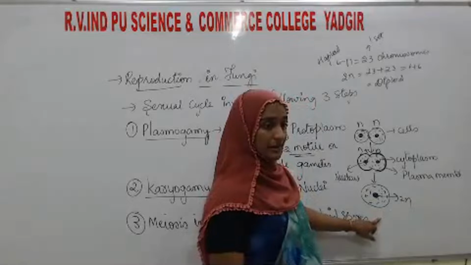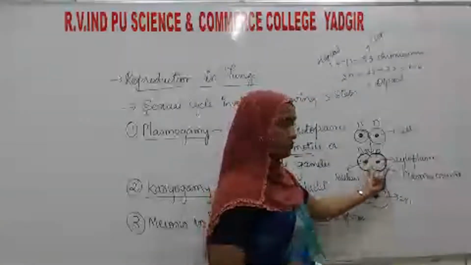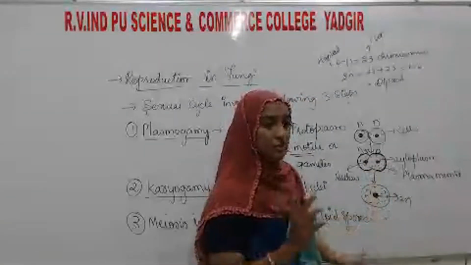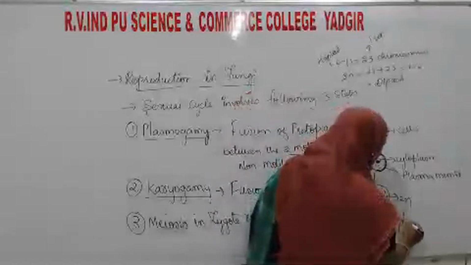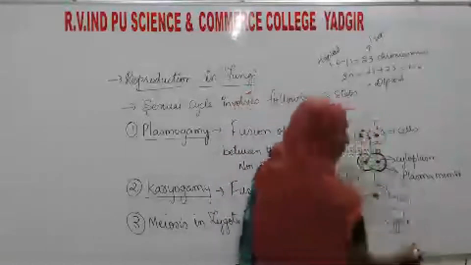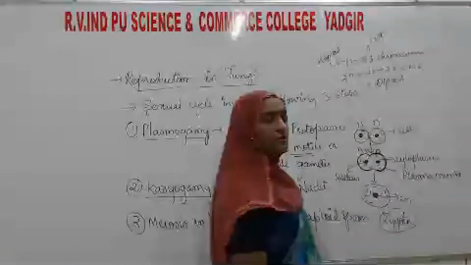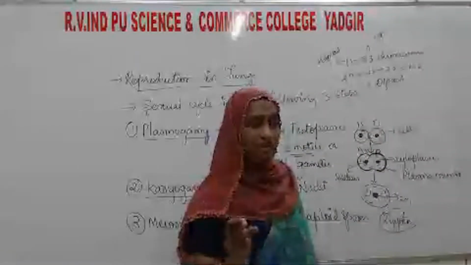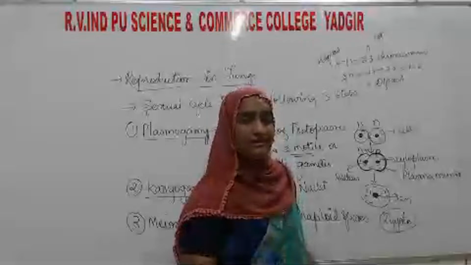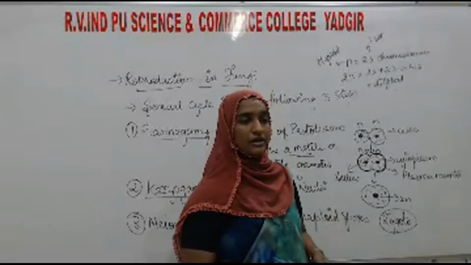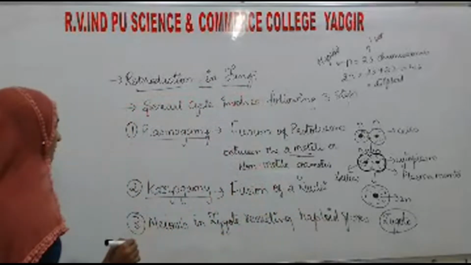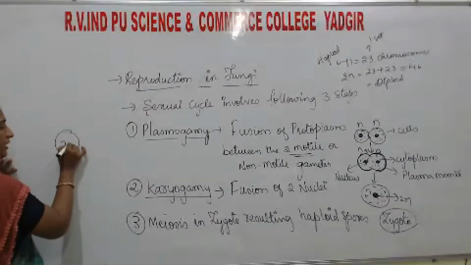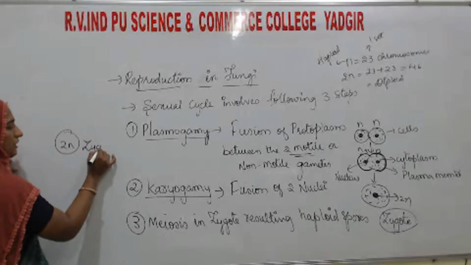So this diploid cell, whatever cell is formed after fusion, we can call it the zygote. After fusion of male with female gamete, the resultant cell that forms we can call the zygote. So this zygote, here I will show, is after diploid. This is the zygote.